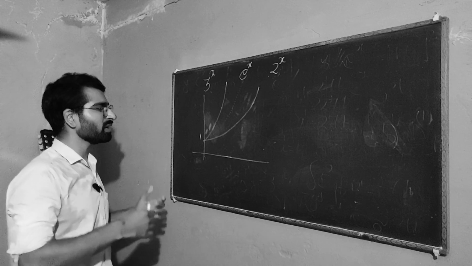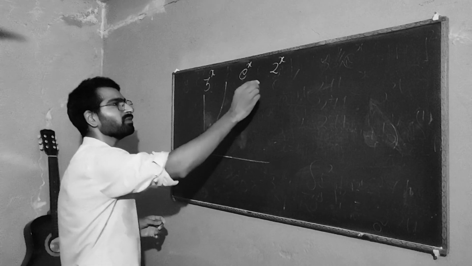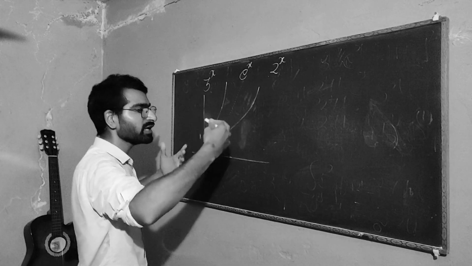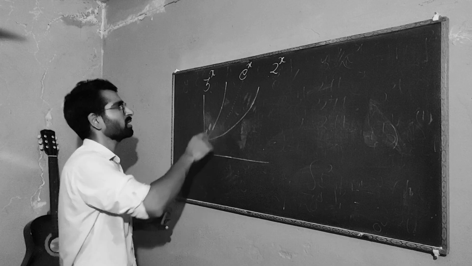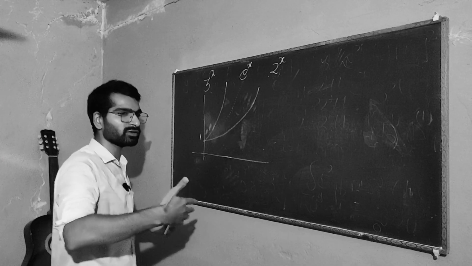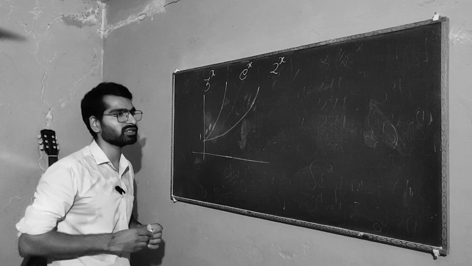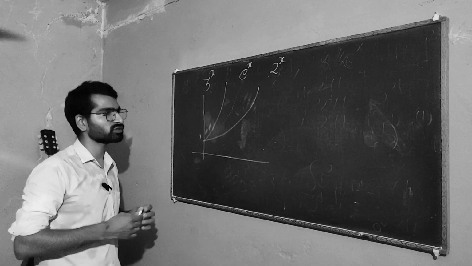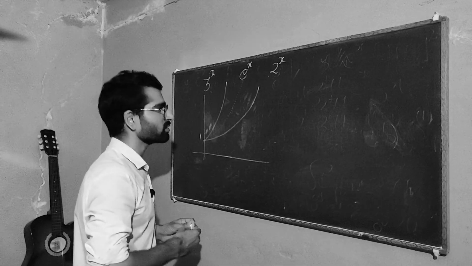Now you may feel, maybe you may try your intuition, that maybe the derivative of 2 to the x is also 2 to the x, or maybe the derivative for 3 to the x is also 3 to the x. It's a feeling just, but you want to check it, you want to try it, and I will do it fundamentally.